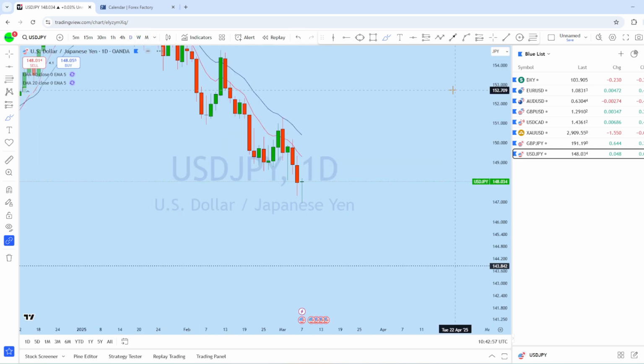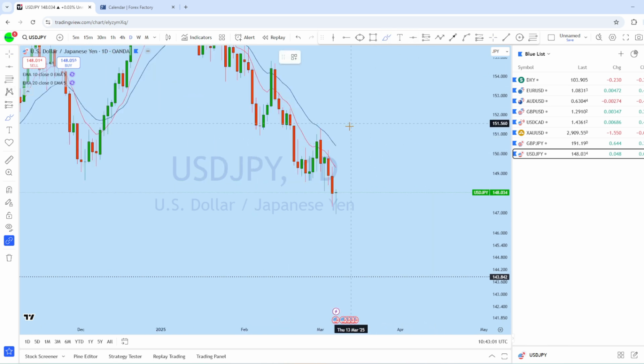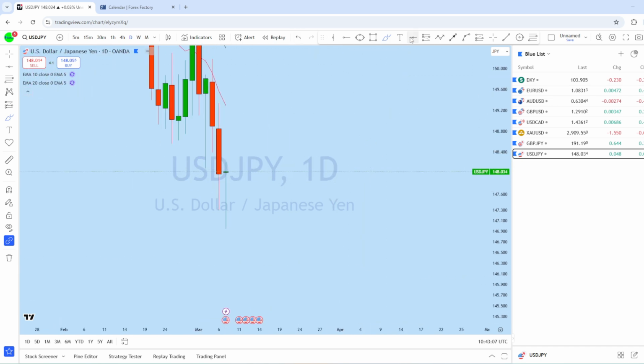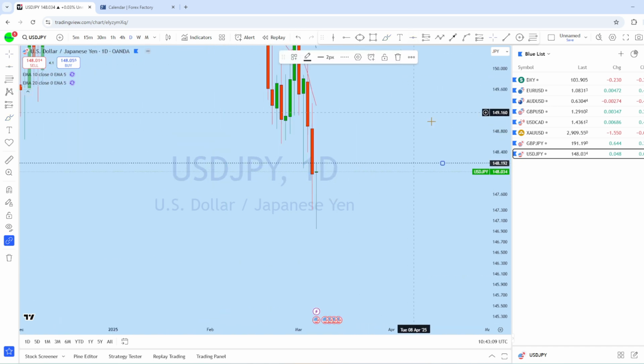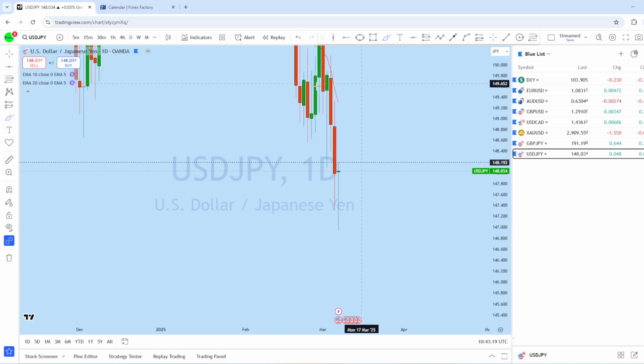If we look at the daily chart on dollar yen, this is the daily drop here, followed by a daily doji formation. With the daily doji, this is an important level of resistance here. We saw a daily doji in this strongly falling market, expecting the market to break that high and then continue to create a new lower low.